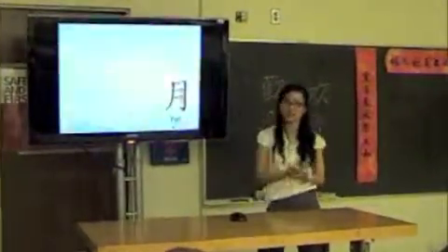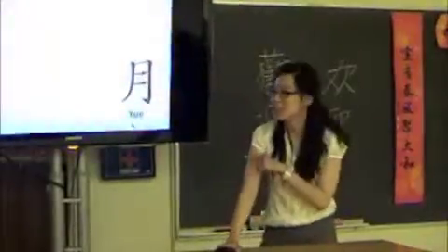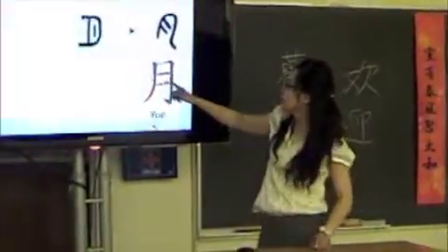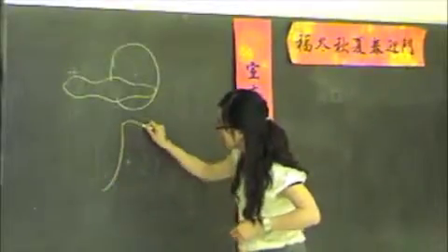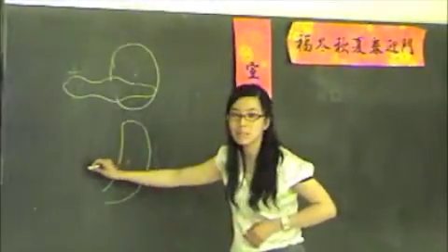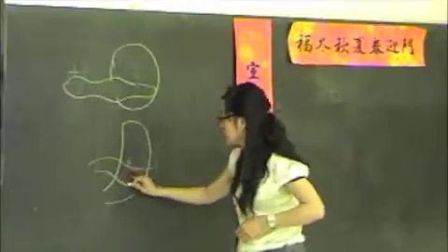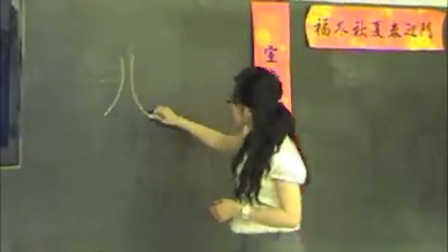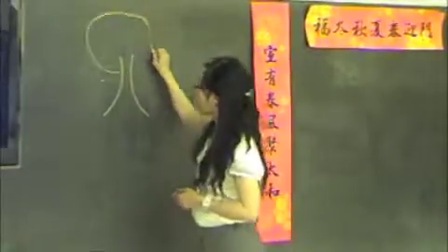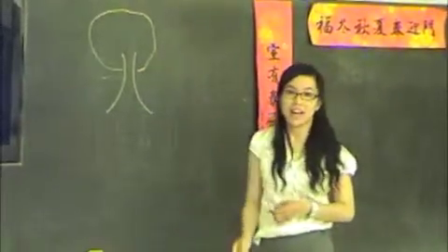So can you guess what this character is? Let me show you how they wrote it. A little earlier than this, it was like this, turned into like this. A little crescent moon, and the clouds. And same thing, a tree looked like this, a tree trunk, and the tree leaves, right?